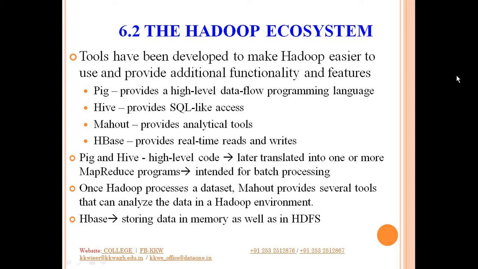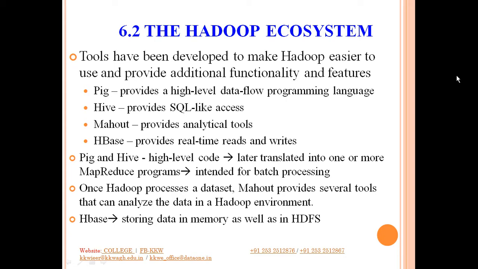So basically Pig and Hive are related to coding in some way, where you write some code or you write some queries and then you fire them and get the results, and these are later converted into MapReduce programs. So it is basically intended for batch processing, right?